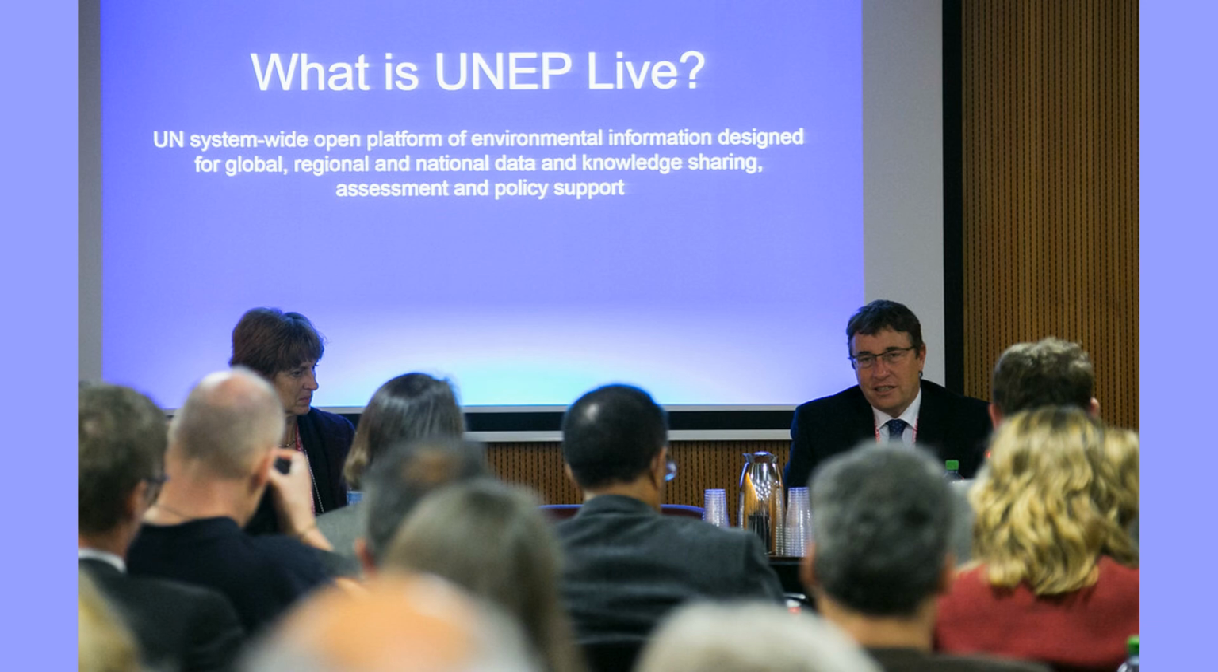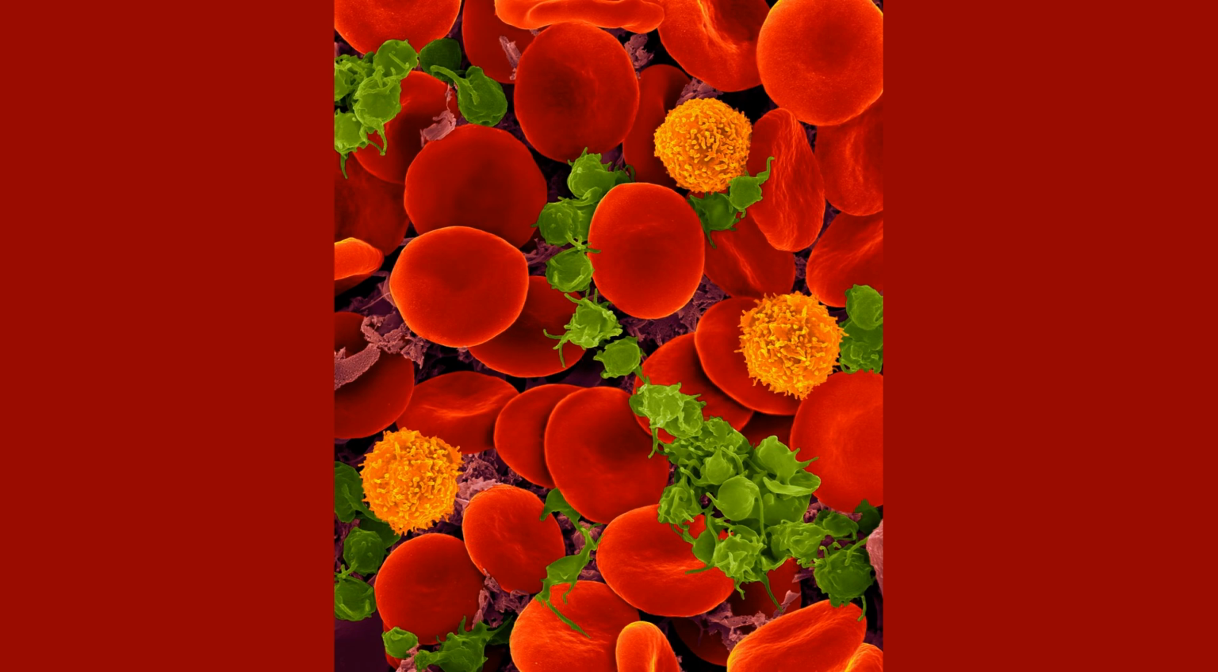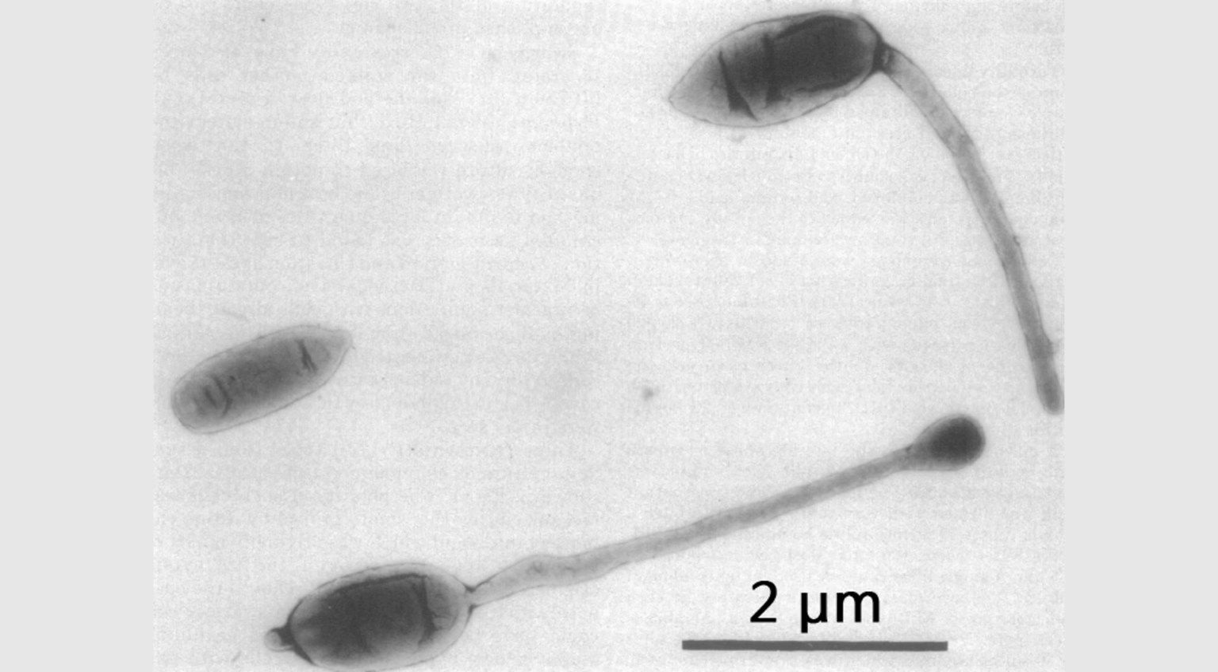Show a diagram of the levels of organization in living systems, from cells to ecosystems. The first level of organization is the cell. Cells are the basic unit of life, and all living organisms are made up of one or more cells. Show examples of different types of cells, such as animal cells, plant cells, and bacterial cells.